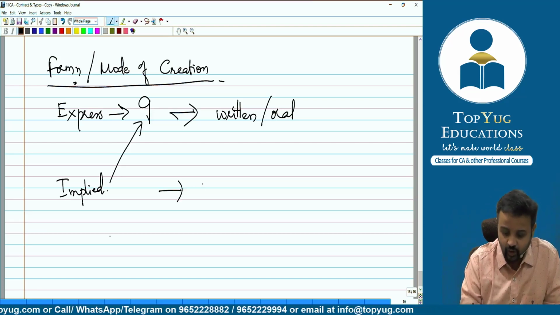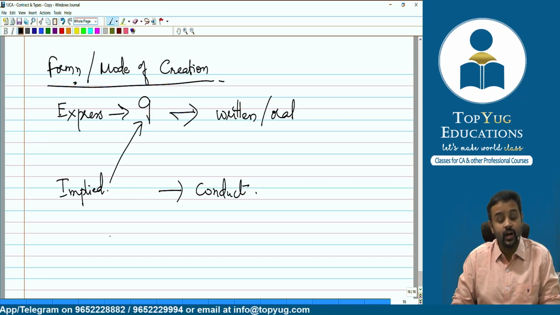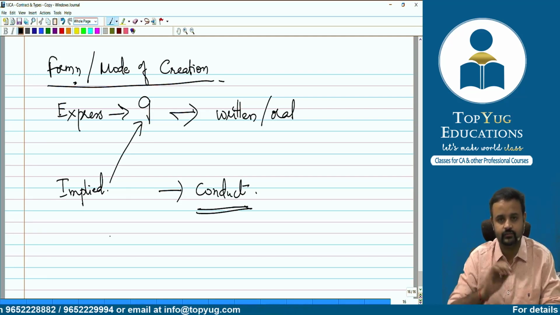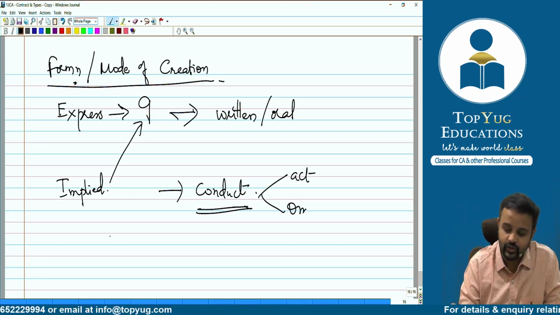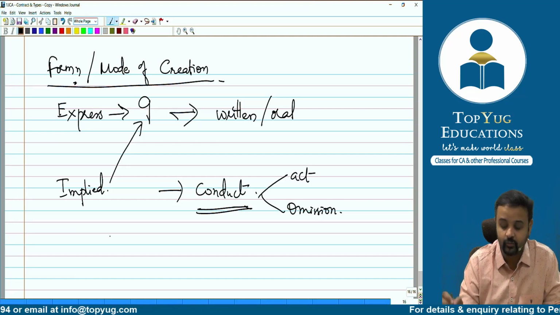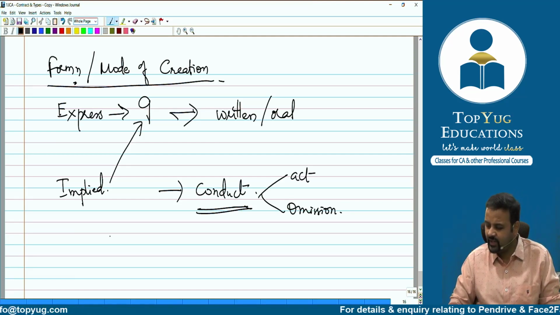Then what is implied? The contract which comes into picture because of the conduct. The conduct can be by act or maybe omission. Okay, sir, but sir, can we take some example?